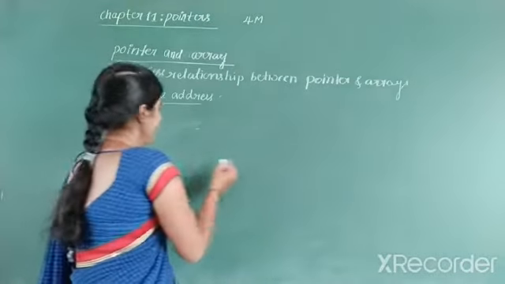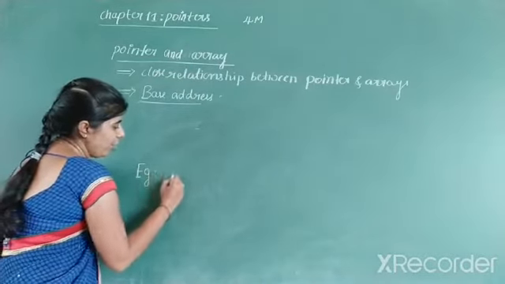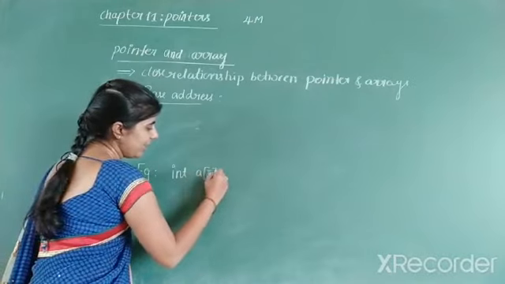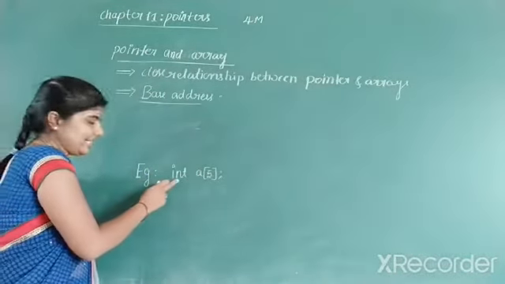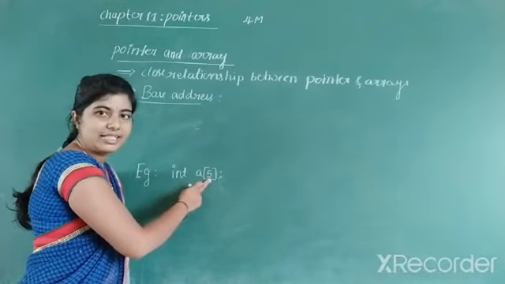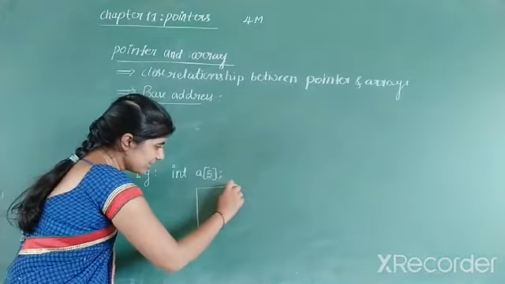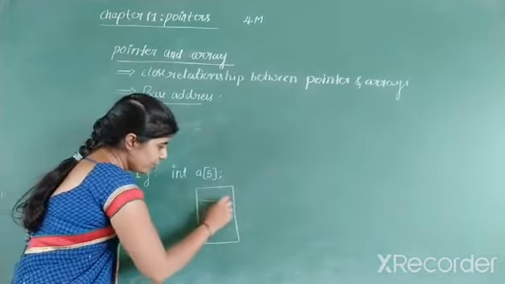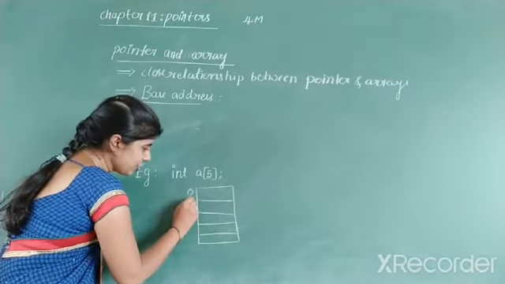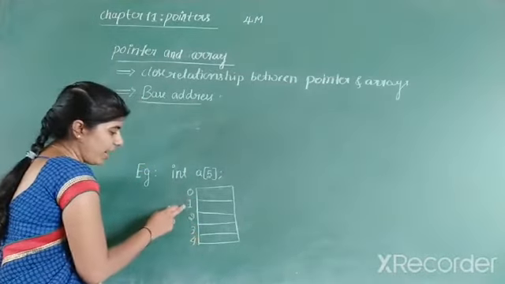For example, consider the array int a[5]. Observe here, int is the data type, a is the array name and 5 is the size of the array. It can be represented like this. Consider this an array of 5 memory locations, and we know an array has continuous memory locations: 0, 1, 2, 3, 4.